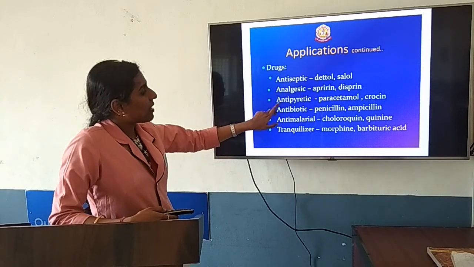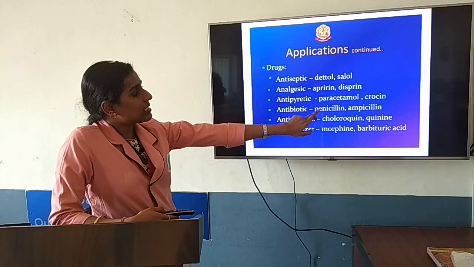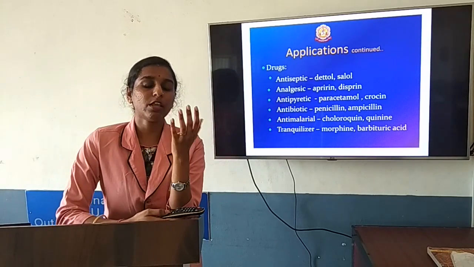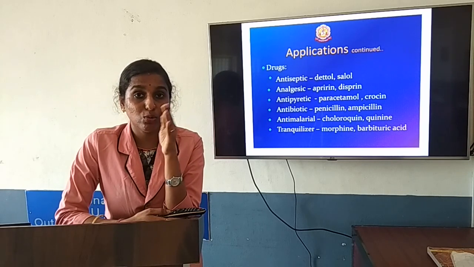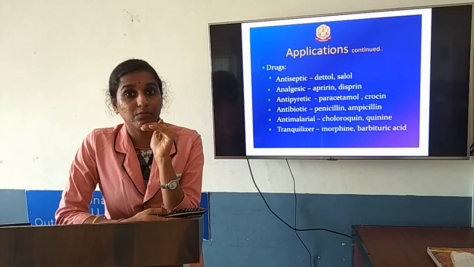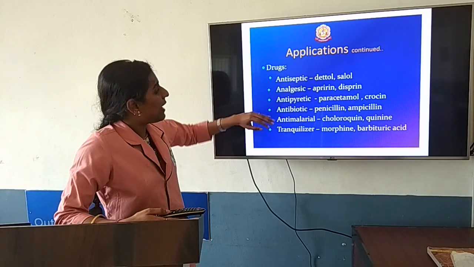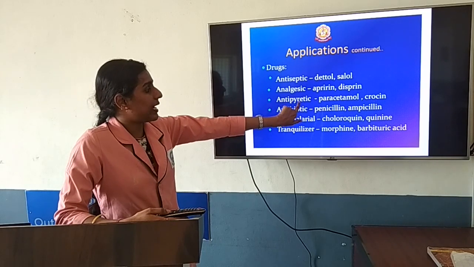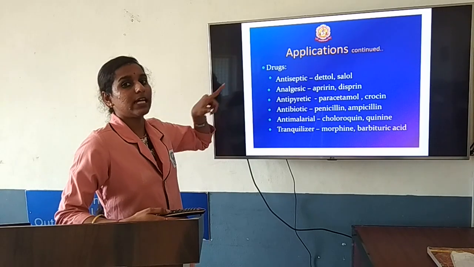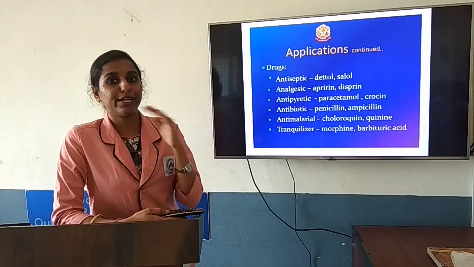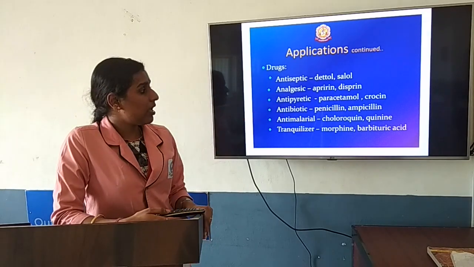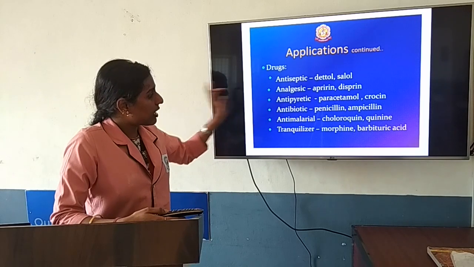The next one, antipyretic. Examples: paracetamol, Crocin. The drug or organic compound which helps to lower the temperature of your body, which helps to reduce fever, we differentiate under antipyretic. Antipyretic drugs should have the capacity to reduce fever as well as lower the temperature of your body. Examples: paracetamol, Crocin. Antibiotic is already explained.